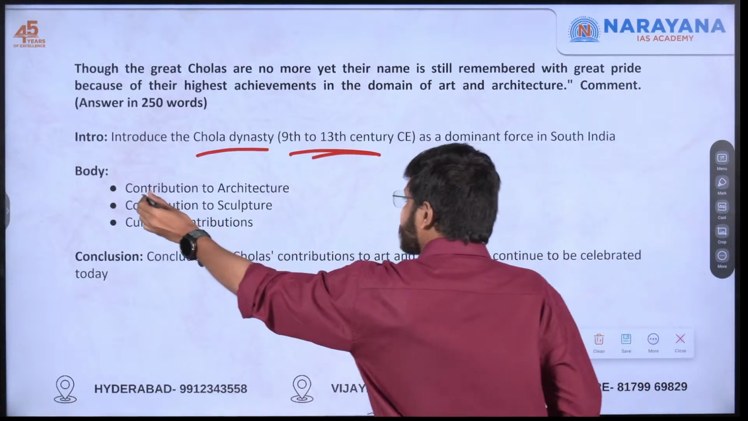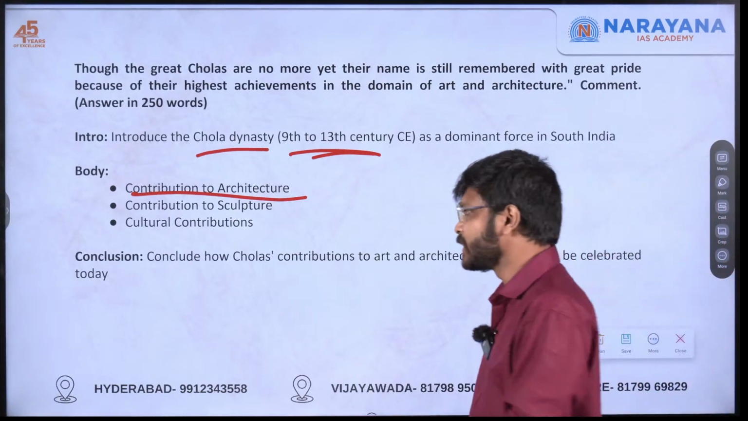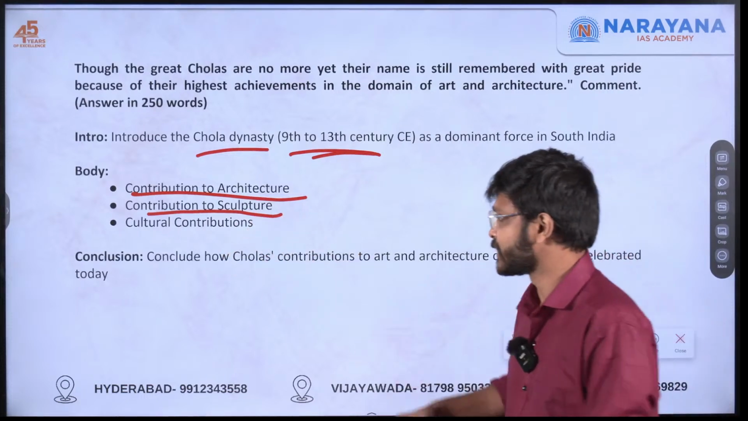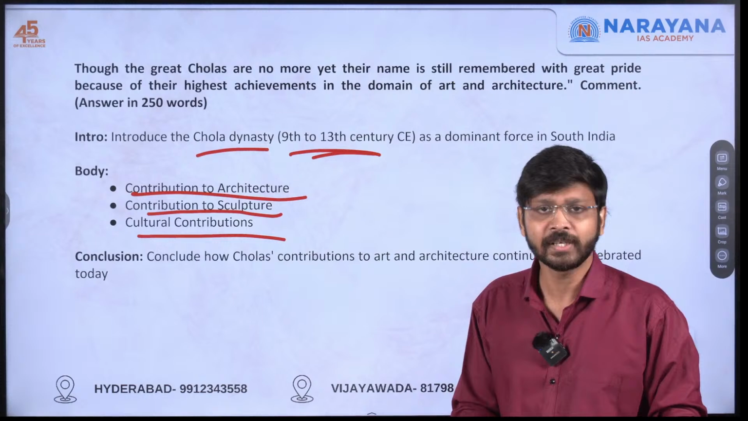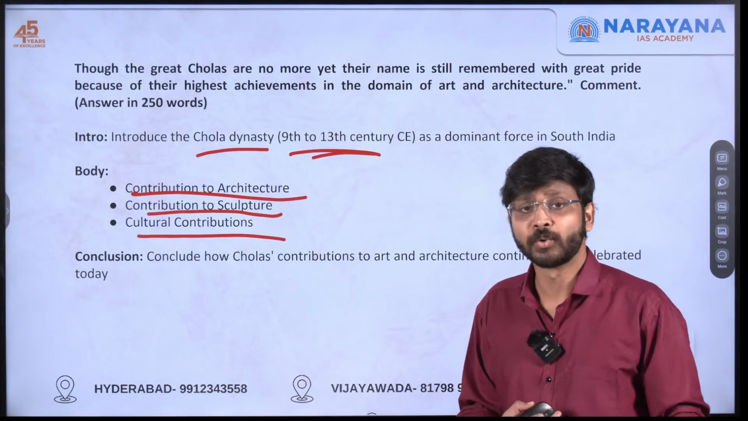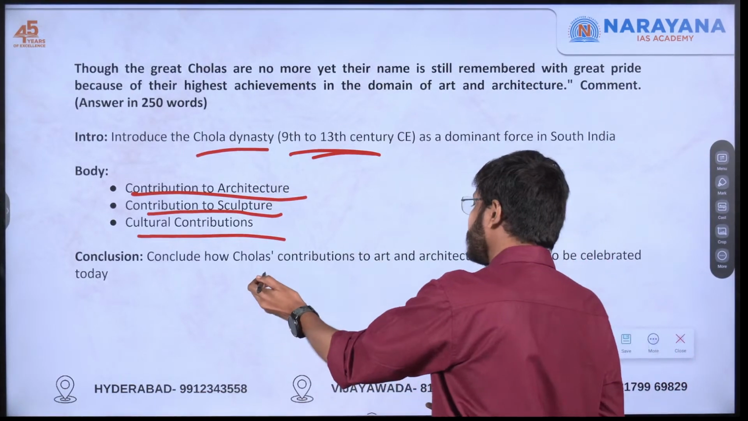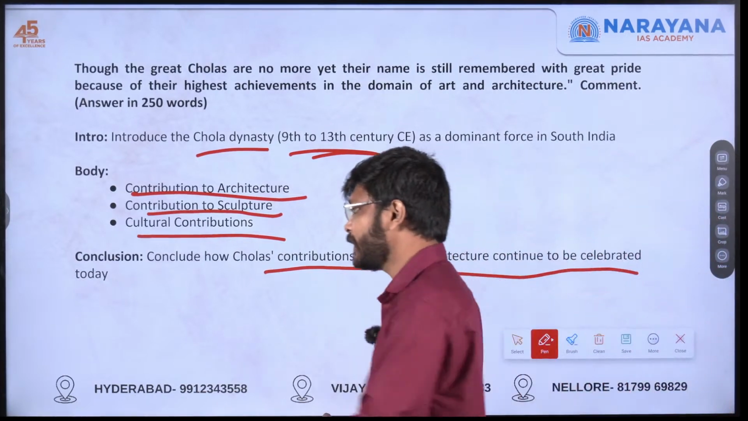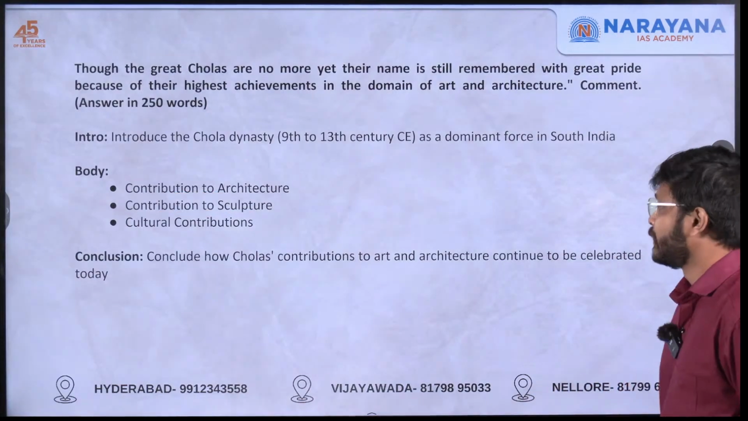In the body, contribution to architecture like Dravidian architecture, and the features of that. Contribution to sculptures, I've already mentioned it. Like cultural contribution, maybe you can say the literature part, regarding dance, regarding paintings, Tanjavur paintings and all. Maybe you can mention in this cultural contribution. Conclusion, how Chola contribution to architecture continues to be celebrated. For example, Bharatanatyam. Okay, so like that you can conclude this answer. All right.